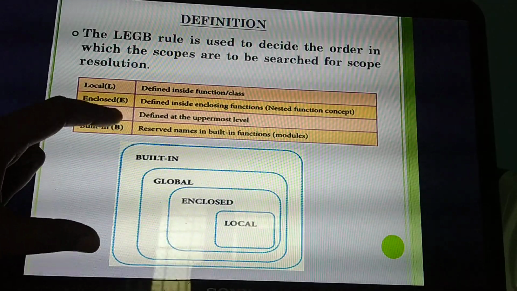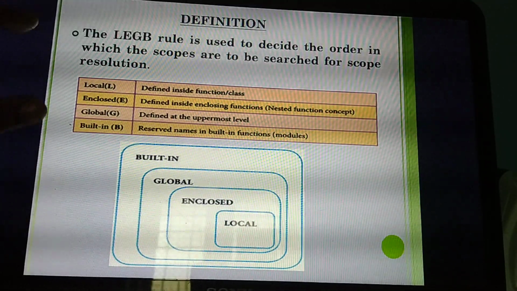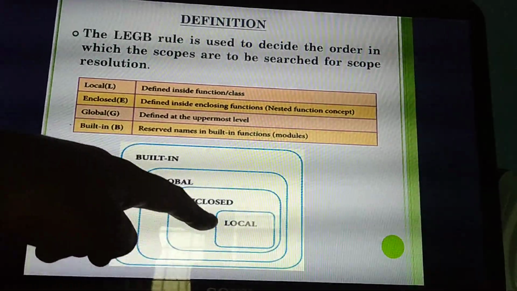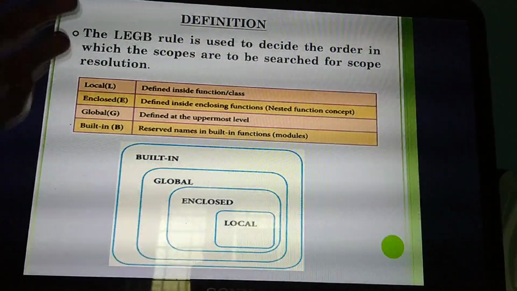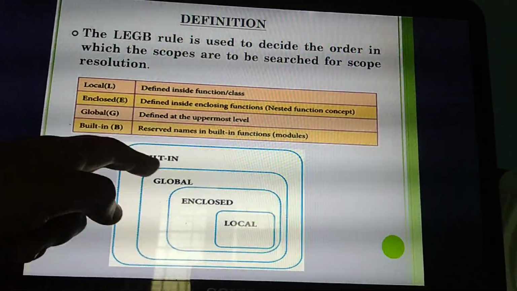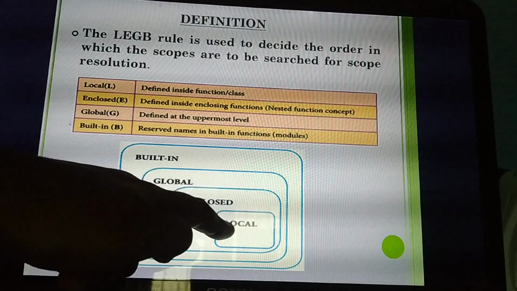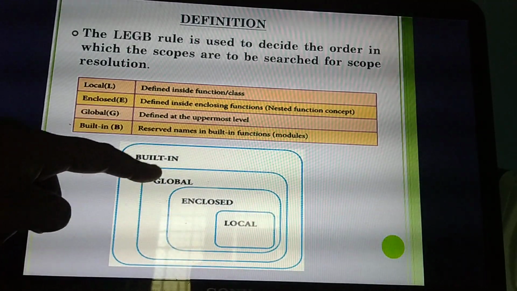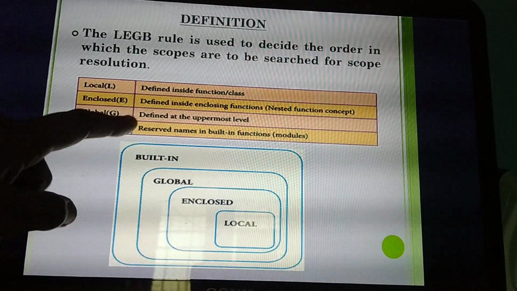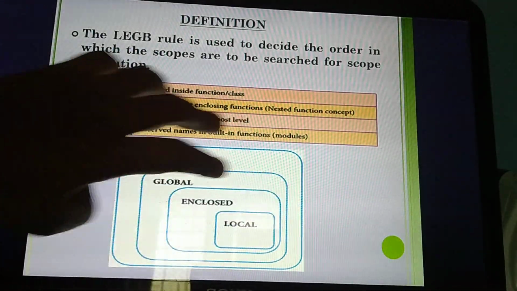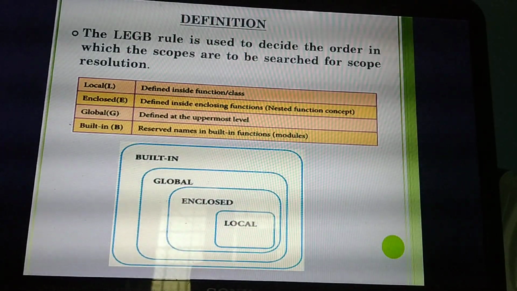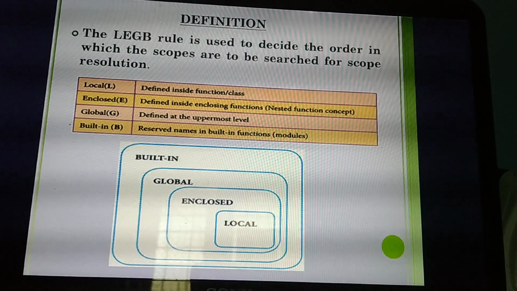Then you need to draw the diagram. By seeing the tabular column itself, you can draw. Which is inside the function? Local. So innermost function is local. Then next thing, enclosed. One function inside, and how many functions are there? Local function, then enclosed. Inside the function, I have declared enclosed. Then global, which is the uppermost level. Built-in means all the functions are built in inside this. Understand? So, what are the things you have studied in LEGB? Local, enclosed, global and built-in.